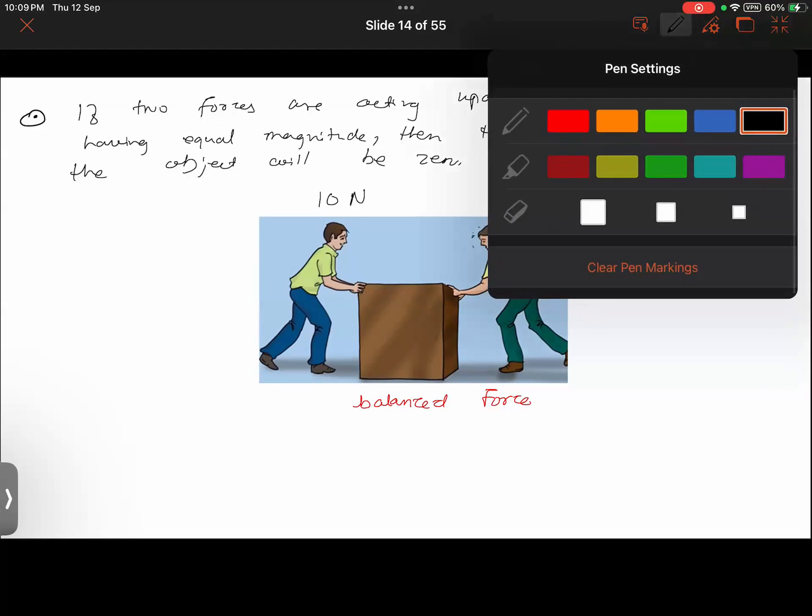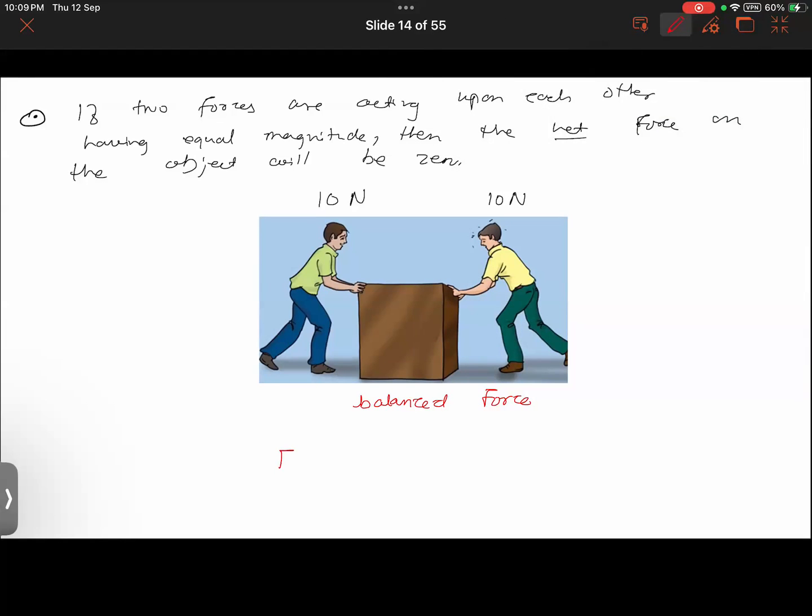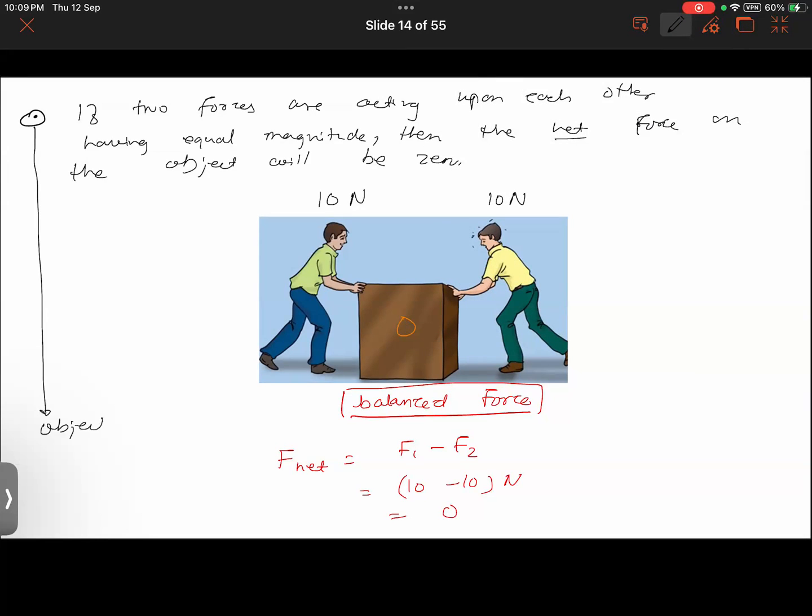So it will be calculated in this manner. Net force will be F1 minus F2 here. That is 10 minus 10 Newton, that is simply 0. So in the case of balanced force, the overall force acting on the given object is always 0. So will the object move? It will not move. The object does not move. I hope it should be clear.